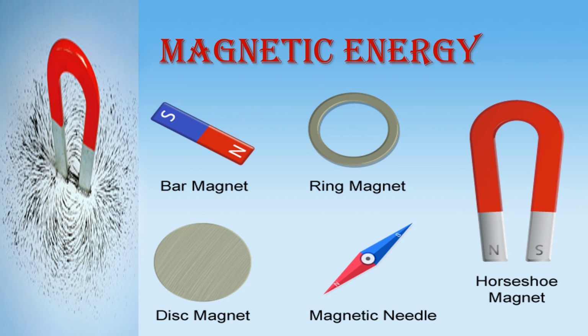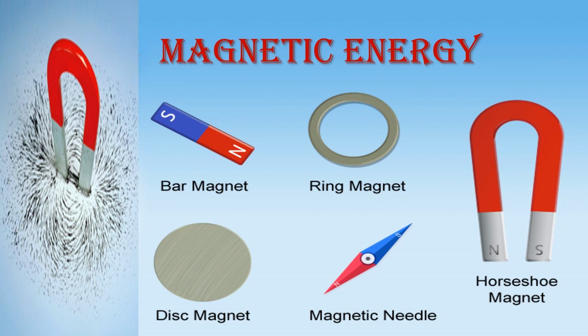If you haven't, just try it if you have any magnet. Simply keep the magnet near your steel bed, if you have one at home. That magnet will attract to the steel bed. So that is called the magnetic energy.